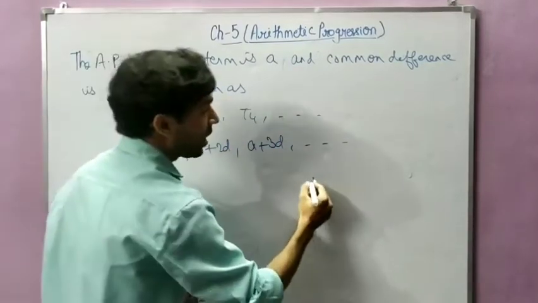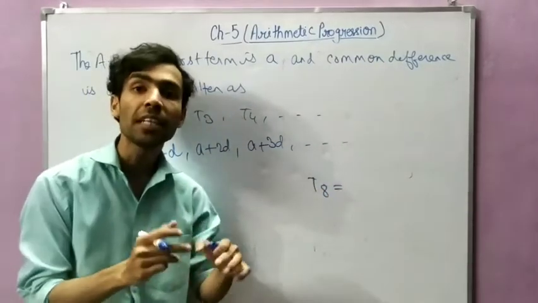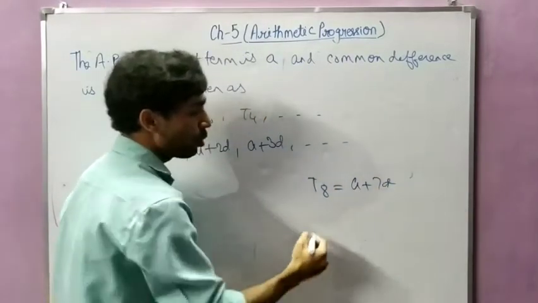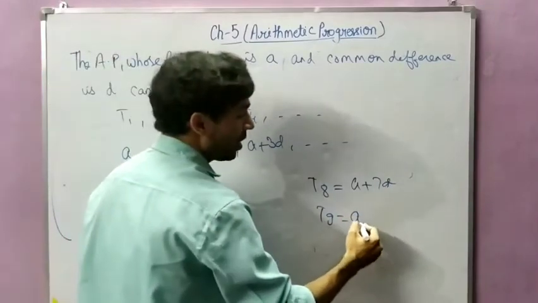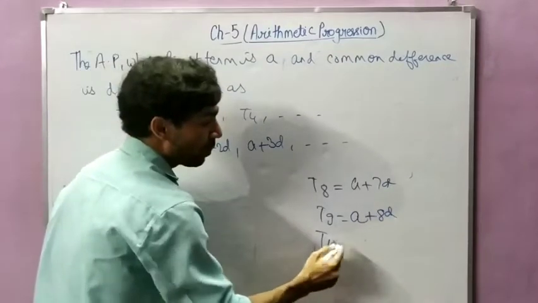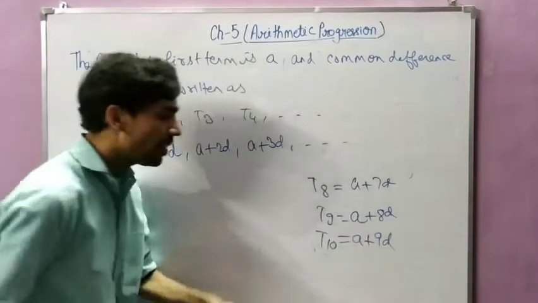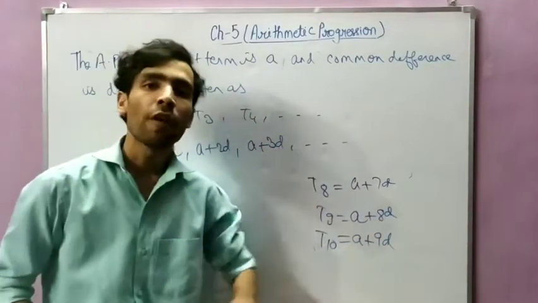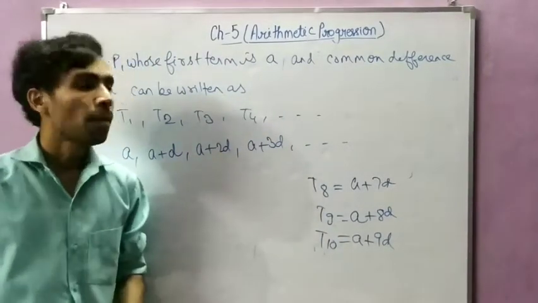Similarly, suppose you have to write T8. T8 means 8th term. So how many D will you add in A? It means A plus 7D. Suppose you have to write T9. So how many D will you add? So you will write A plus 8D. Suppose you have to write T10, meaning 10th term. So how many D will you add? 9th D. So by that you can identify or write any term of the AP. If you know this concept, you can write any term of the AP.